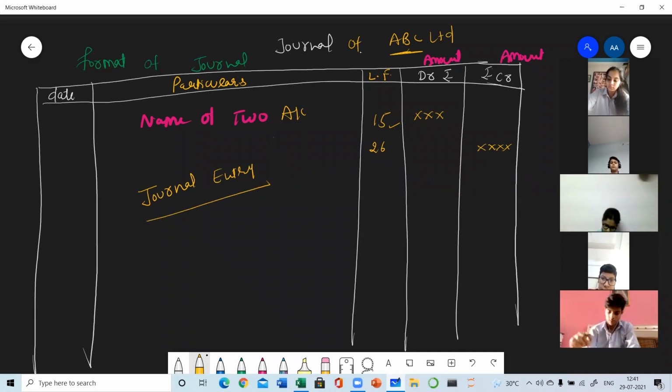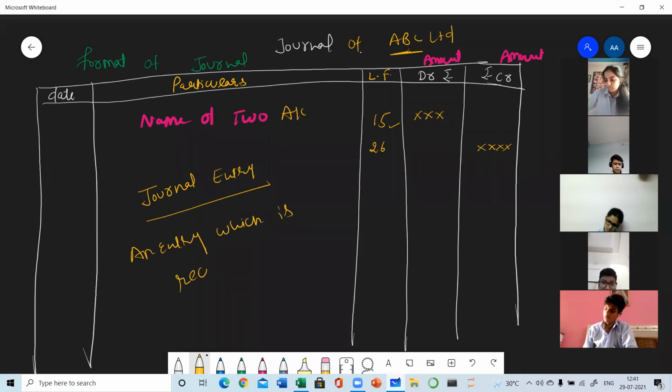Write down the meaning of journal entry. An entry which is recorded in journal is known as journal entry.